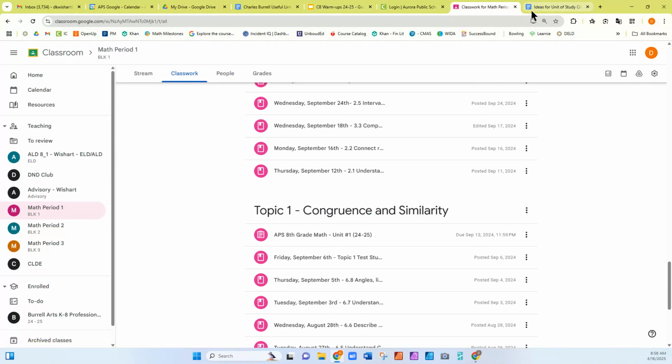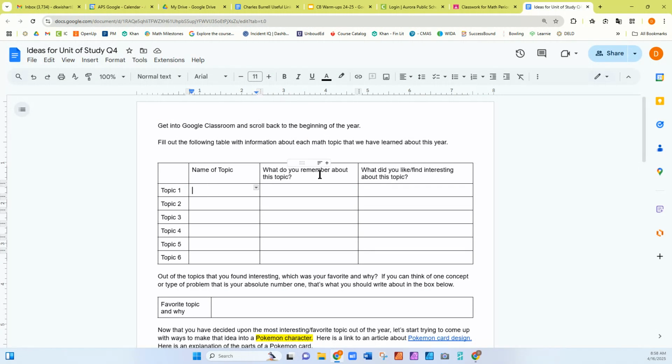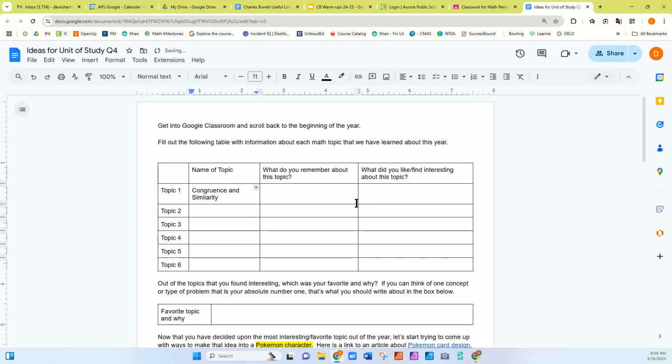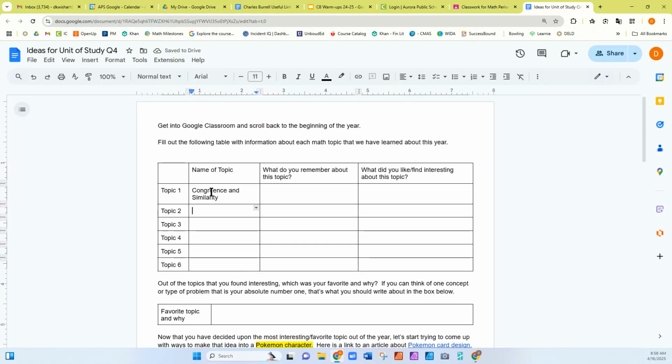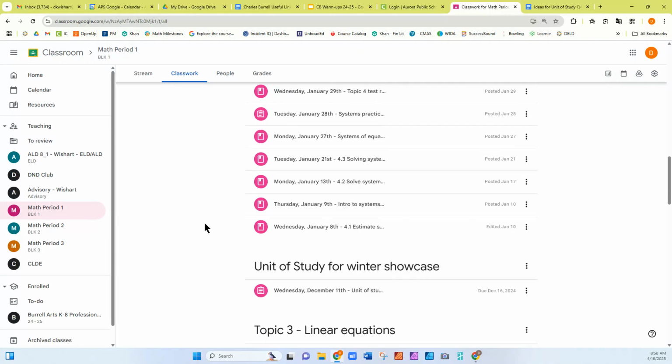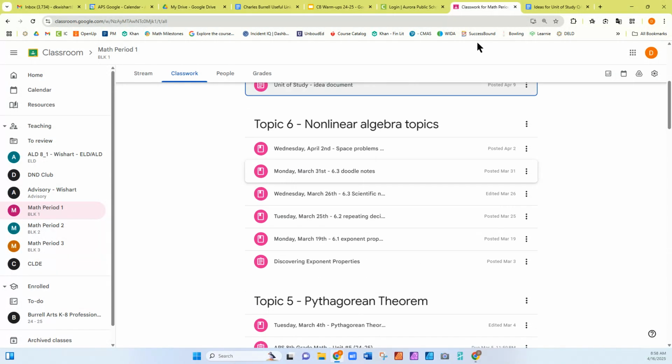Congruence and similarity. Okay. Name of topic, congruence and similarity. And then topic 2, linear functions. Okay, boom. And then I would just scroll through where it says topic 3, topic 4. Should be pretty easy to find those names.